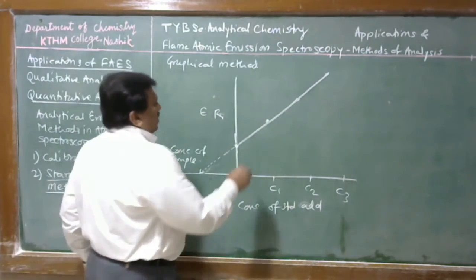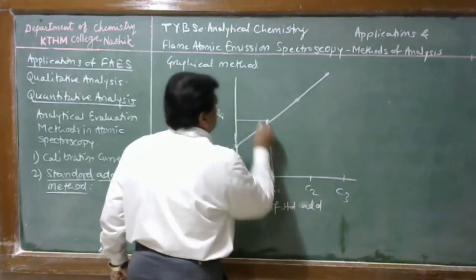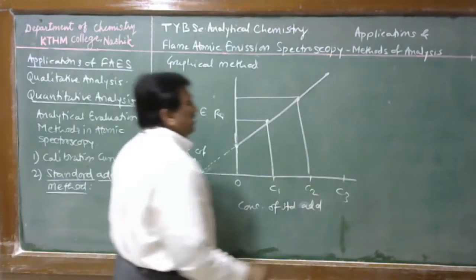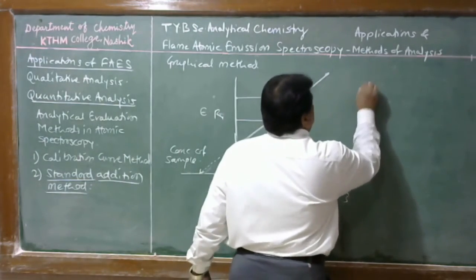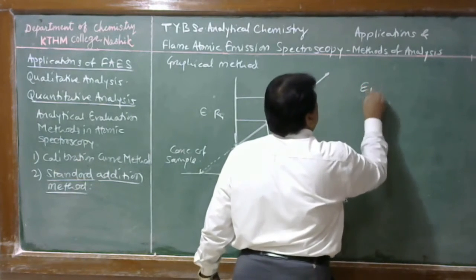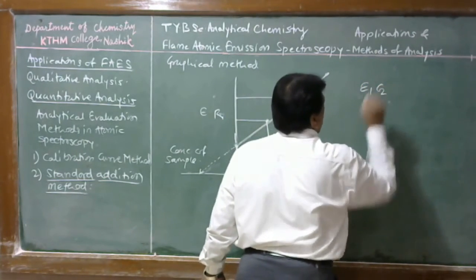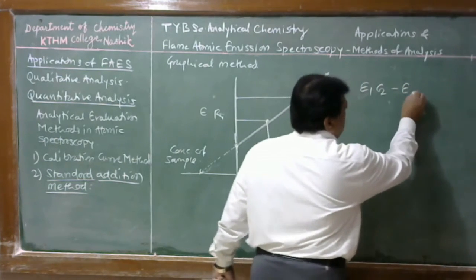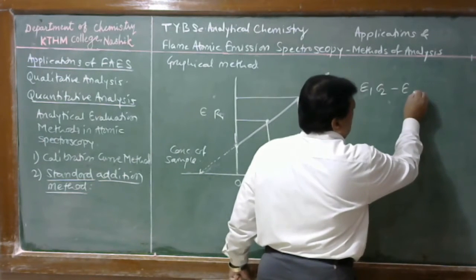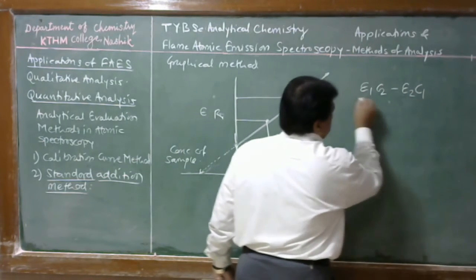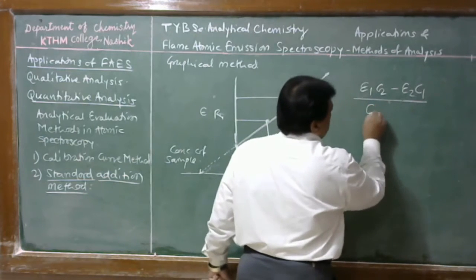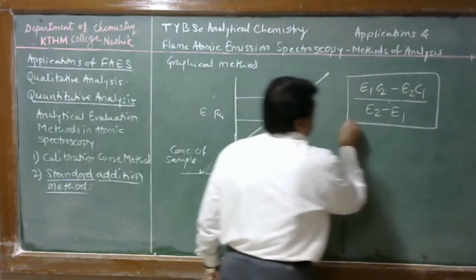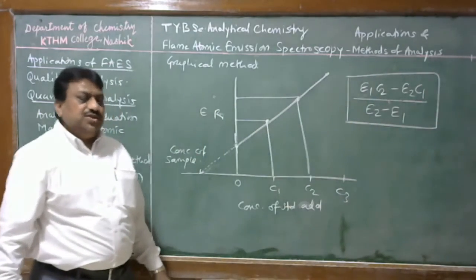Alternatively, we can find the concentration of sample in the solution by using this formula: emission reading 1 into concentration of second minus emission reading of second into concentration of first, divided by emission reading second minus emission reading first. This is the formula by which we can determine the concentration of sample.